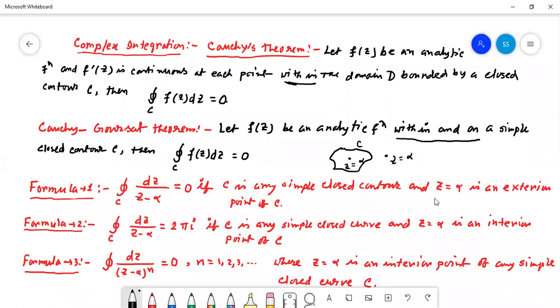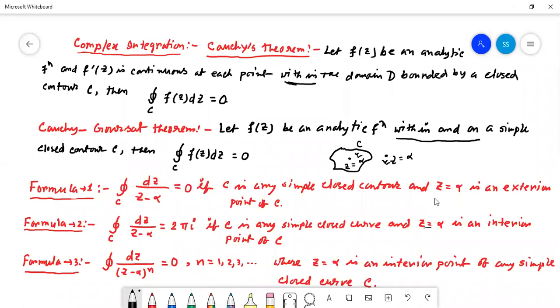What is given in the next formula? The contour integral of dz by (z minus alpha) equals 2 pi i if C is any simple closed curve and z equal to alpha is an interior point of C. In this case, the value is formula 2. For the previous case, the value is formula 1. And now the third case: the contour integral of dz by (z minus alpha) to the power n will be 0 for n a natural number greater than 1, where z equal to alpha is an interior point.